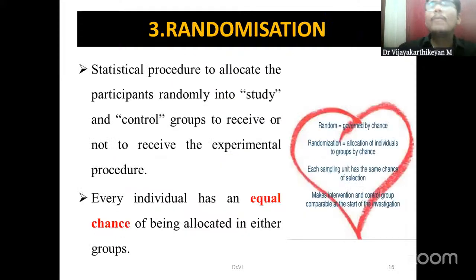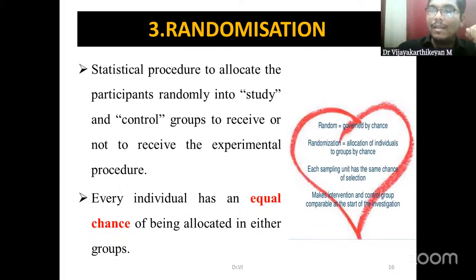So next, coming to the important step in an RCT, that is randomization. As was asked in the MCQs itself, randomization is the heart of an RCT. An RCT has 3 important pillars.